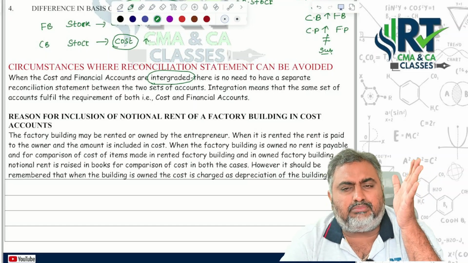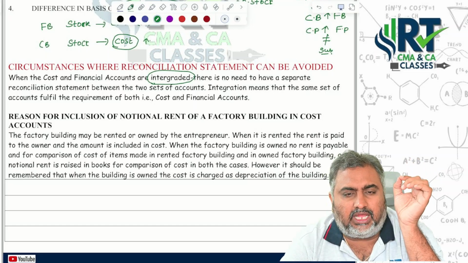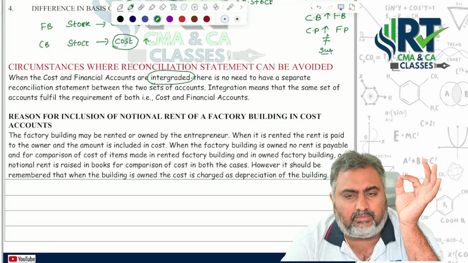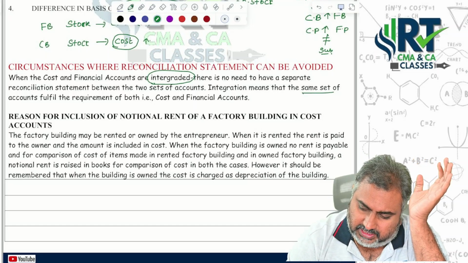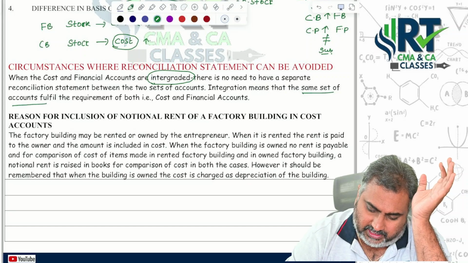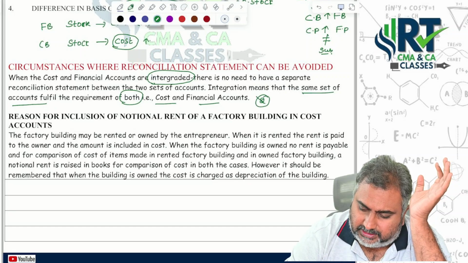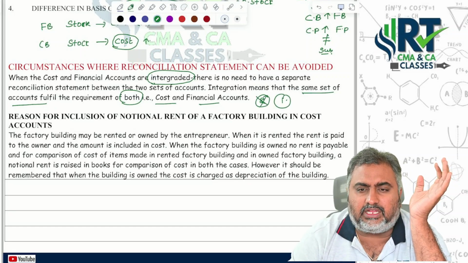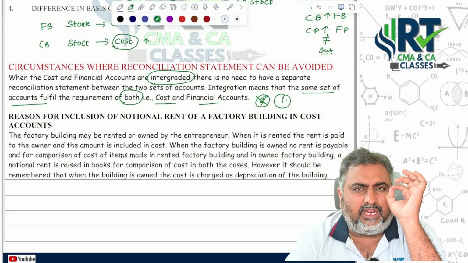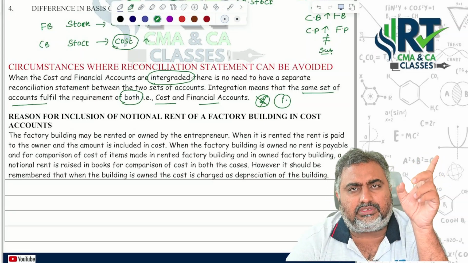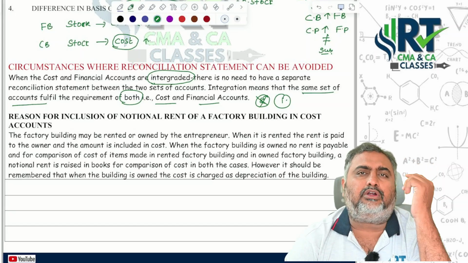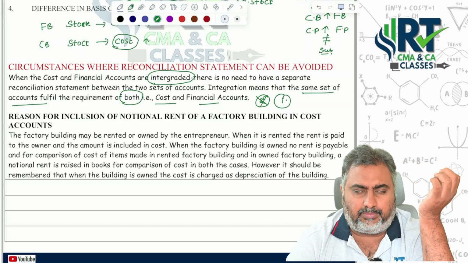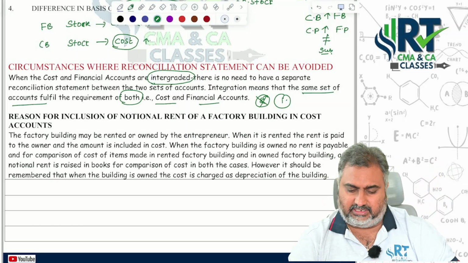Integration means one set of books of accounts fulfills the requirements of both cost and financial accounting. Not two separate sets of books, only one set of books is maintained. When you maintain only one set of books, there is only one profit, so there is no concept of preparing reconciliation statements.